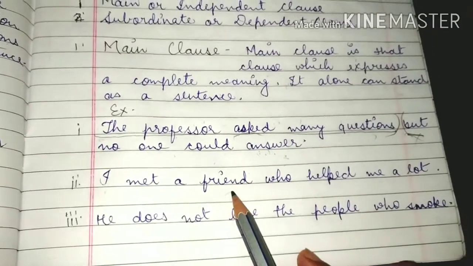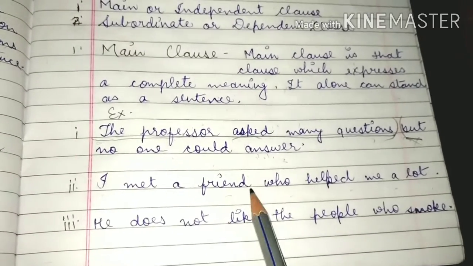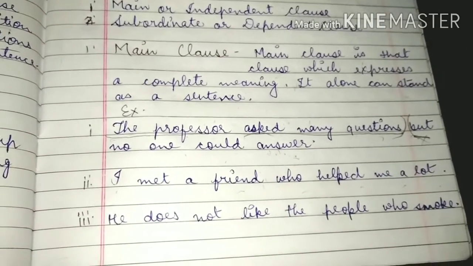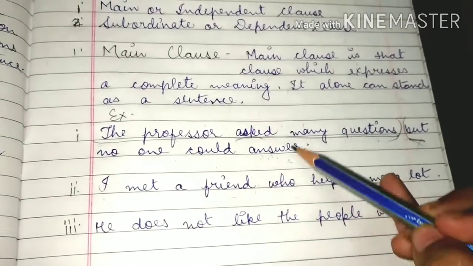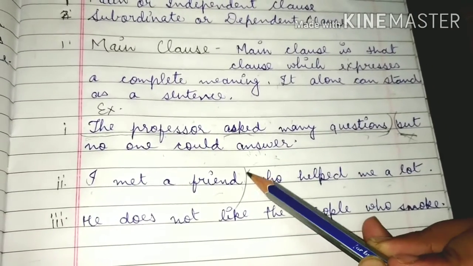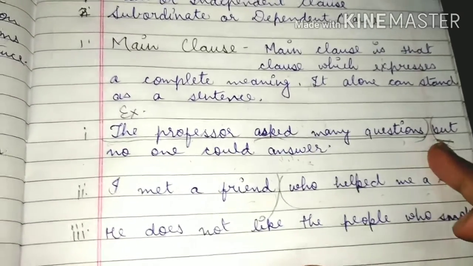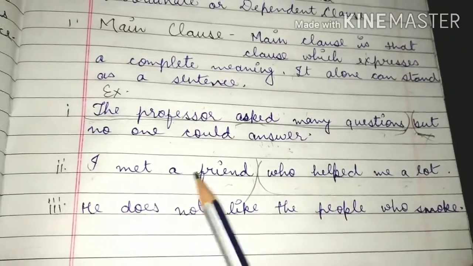I met a friend who helped me a lot. In this sentence there are also two parts. I met a friend is the first part, and who helped me a lot is the second part. Which part gives the complete meaning? I met a friend.